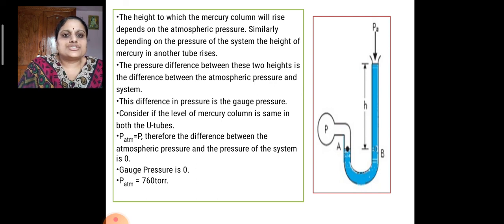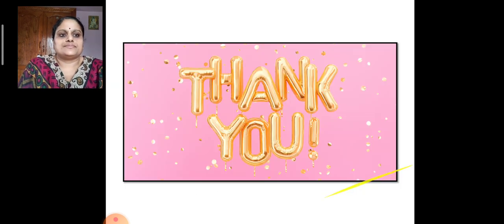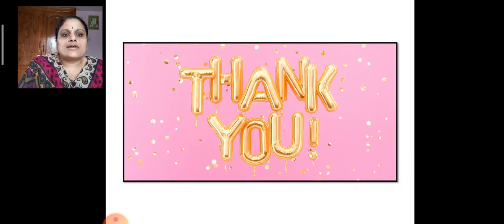So, in this tube, P minus PA is equal to h rho g, where h is the difference between the mercury levels in the two limbs of the tube, rho is the density of the liquid taken in the tube, and g is the acceleration due to gravity. Hope you have got an idea about pressure, atmospheric pressure, gauge pressure, and measurement of gauge pressure.